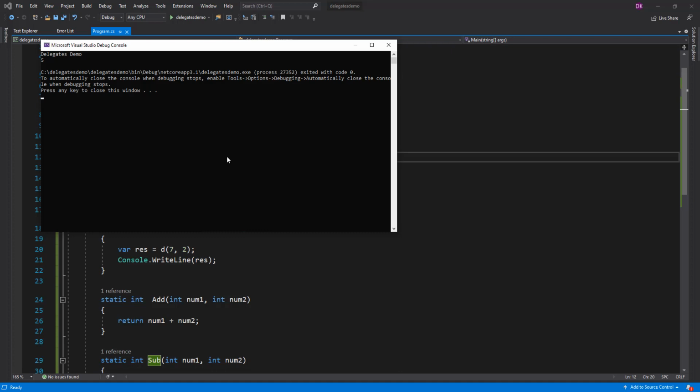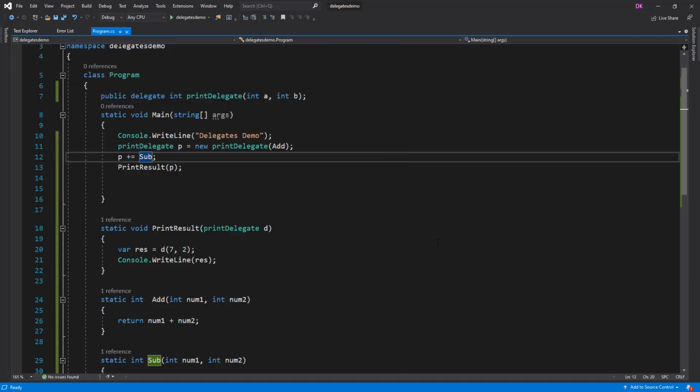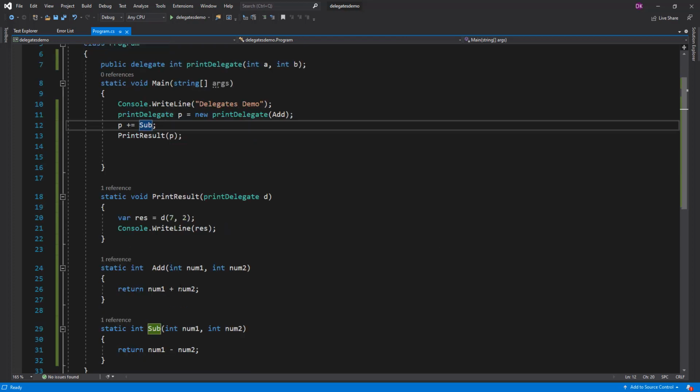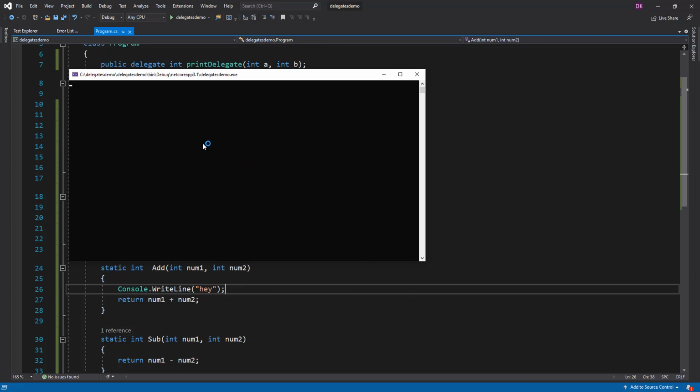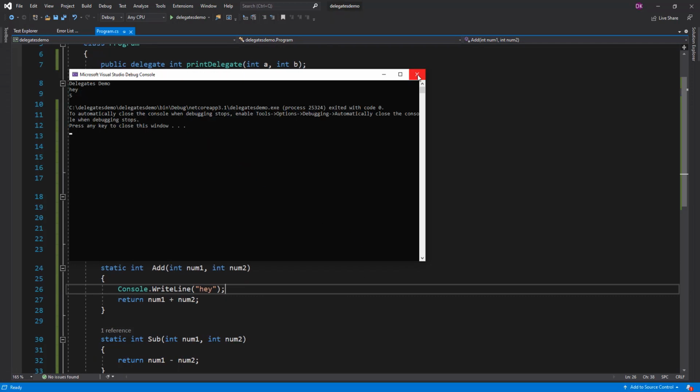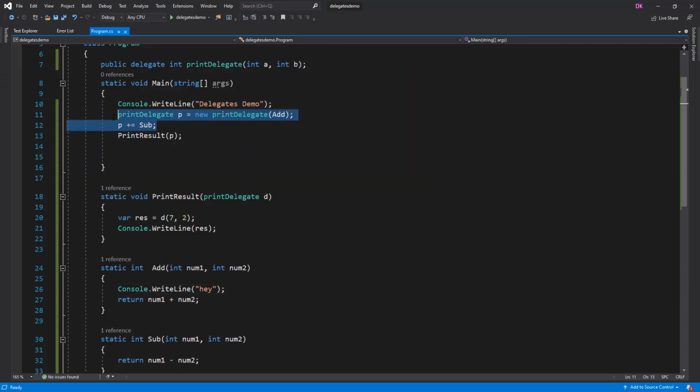So it has called both of them, but only printing the console.WriteLine output from the last result. If you want to see whether it is calling the other function or not, just pass here "hey", and you will find that the add function is called there. So "hey" and 5. In this way you can multicast a delegate. You can combine more than two delegates together.